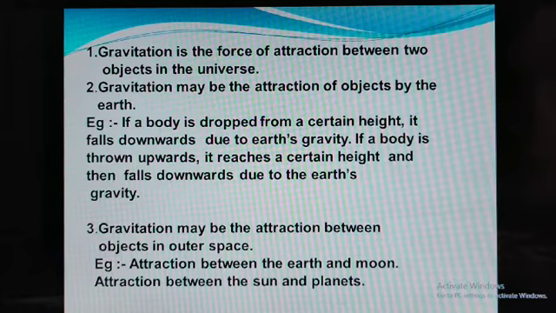Gravity may also be attraction between objects in outer space. That example is not applicable only for an apple or a ball.